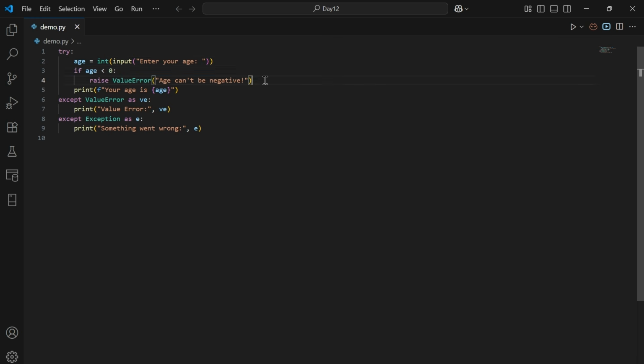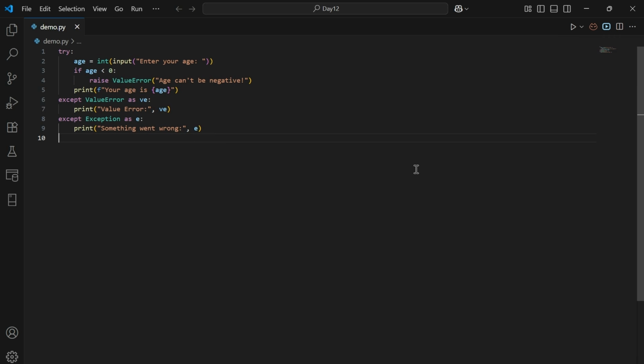If the number is successfully entered but the value is less than 0, then this program uses raise manually and throws a ValueError with the message "age can't be negative." That means even though the input is a number, it still checks if the value makes sense. There is also a second except block to catch any other unexpected errors, just in case. If everything goes well, it simply prints the user's age.